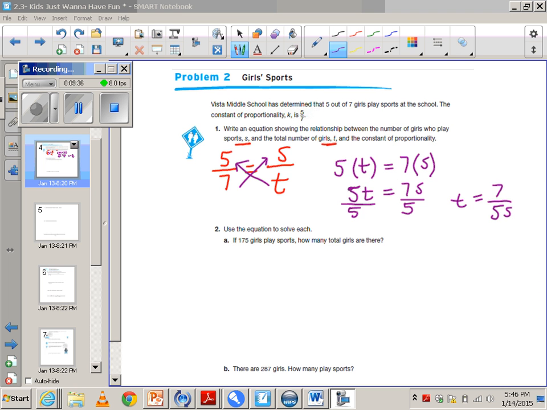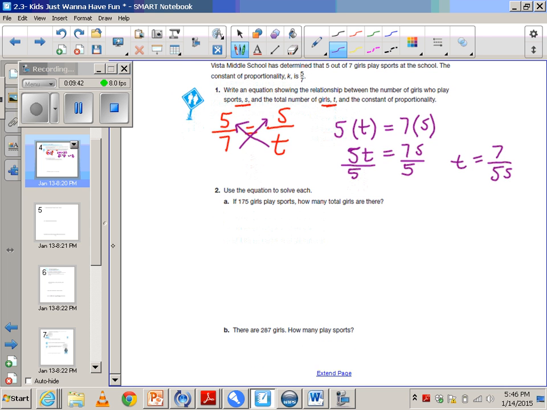If you're a little bit confused on that, it's okay, because I don't think you'll have anything this difficult on K-Prep. Let's go ahead and move to number 2. It gets a little easier. So we're going to use the equation to solve, which is 5/7 equaling S, which represents the girls that play sports, and then the total number is on the bottom. And this gives us, if 175 girls play sports, how many total girls are there? So we don't know the T, but we do know that 175 girls play. So now, again, we can use cross multiplication, or we can scale this up to figure out how many total kids are there.